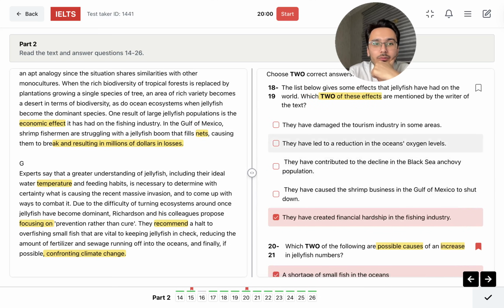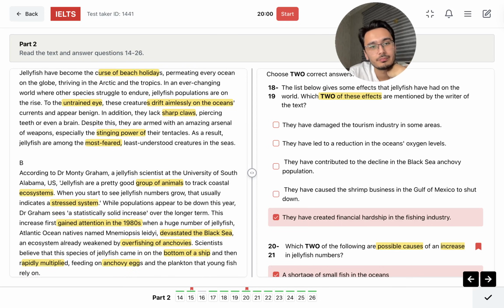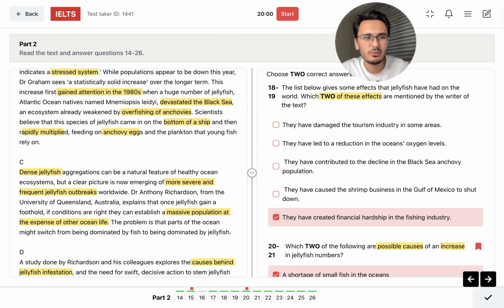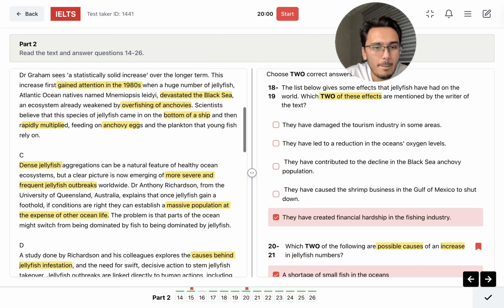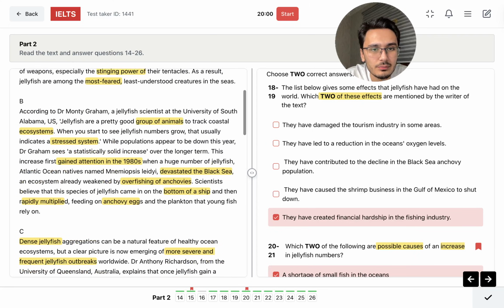So what about this one? Effects. Did I miss something very important? What about here? Atlantic Ocean natives devastated the Black Sea, an ecosystem already weakened by overfishing of anchovies.